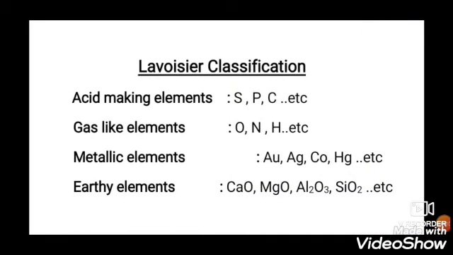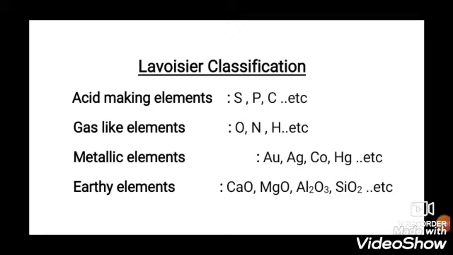Lavoisier classified the elements into 4 groups, namely acid-making elements, gas-like elements, metallic elements, and earthy elements. Acid-making elements are sulfur, phosphorus, and carbon. Sulfur makes sulfuric acid, phosphorus makes phosphorous and phosphoric acids, and carbon makes carbonic acid. So they are called acid-making elements.